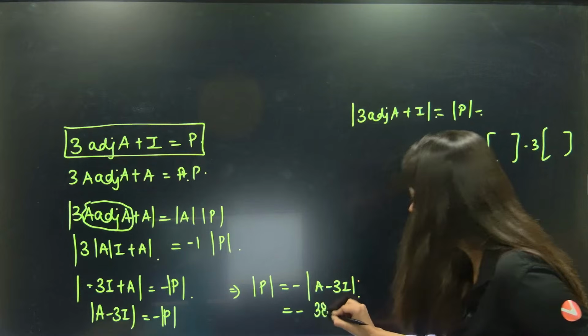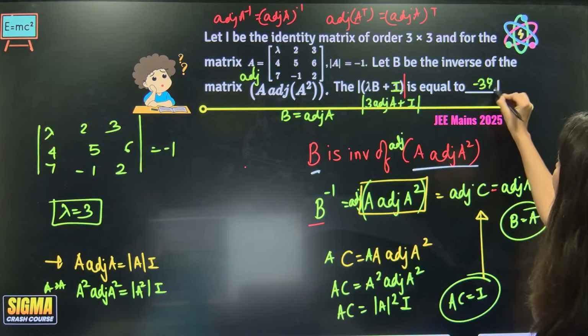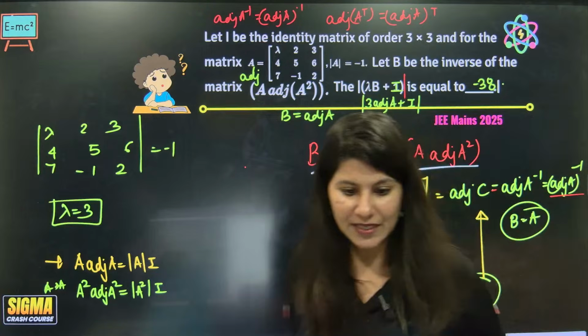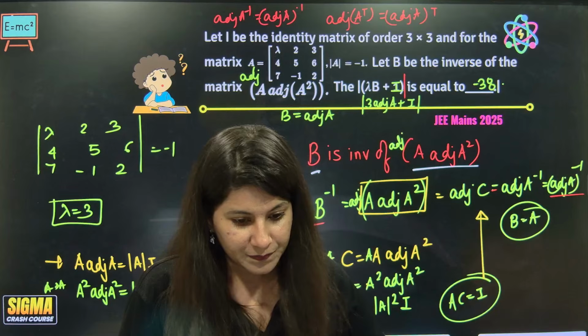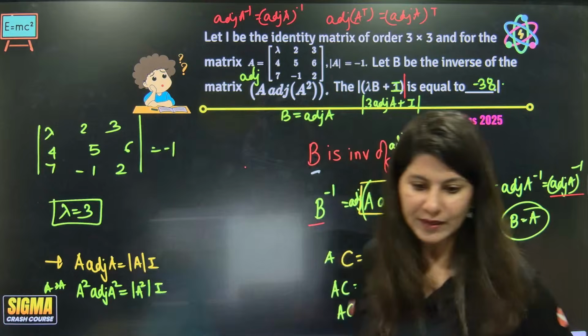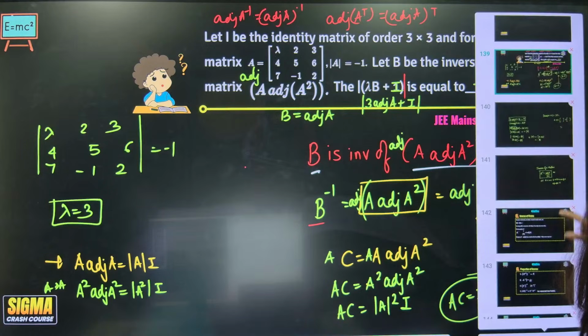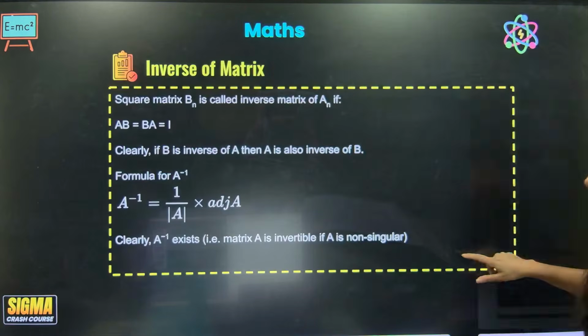So minus 38 will be your answer. JEE Main. All right, now I think we are done with adjoint.